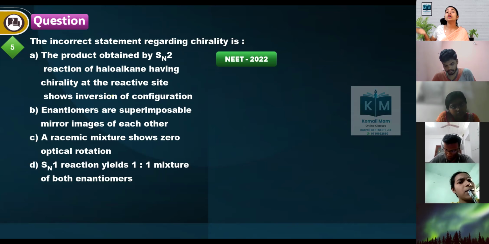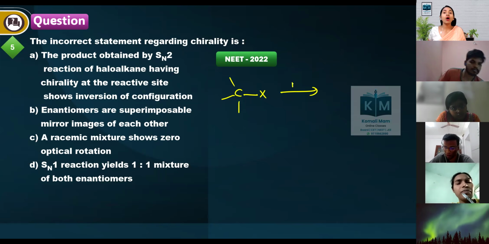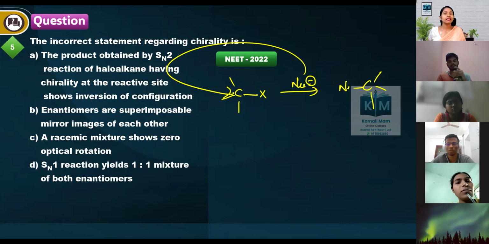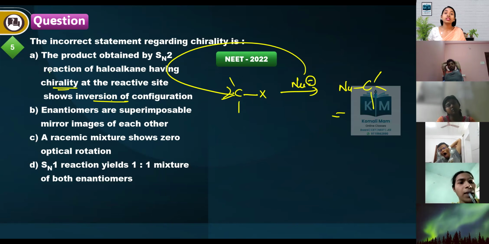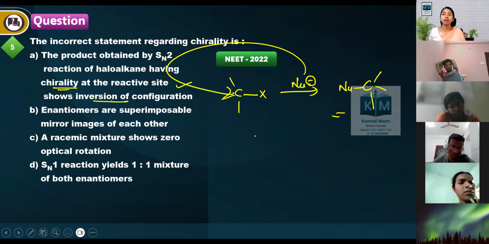the inversion of configuration. Let's say we have a halogen. If you add a nucleophile, then backside attack takes place and we will obviously get the inversion product. That is having a chirality also, it is a possible inversion product we will be getting. So this is a correct statement. Enantiomers are superimposable mirror images? No, enantiomers are non-superimposable mirror images.